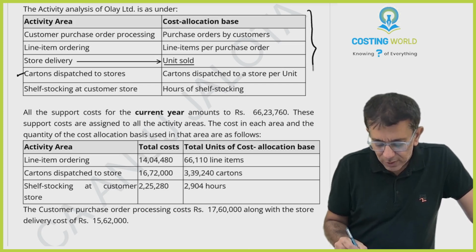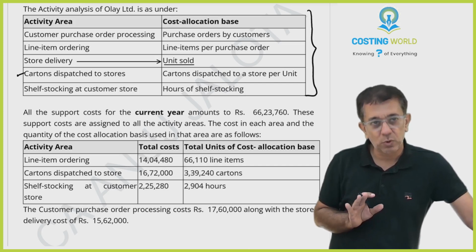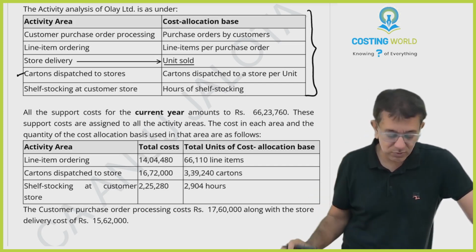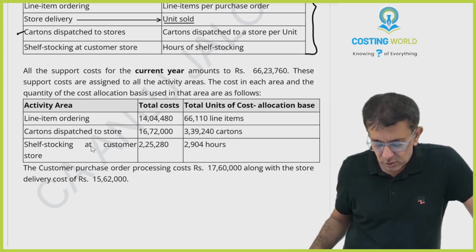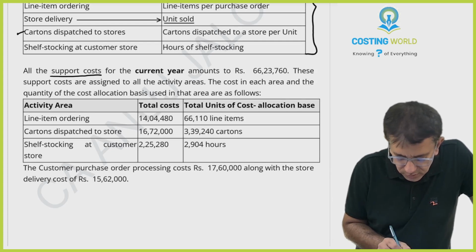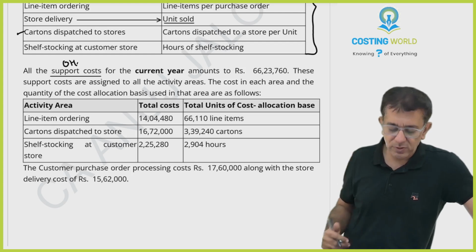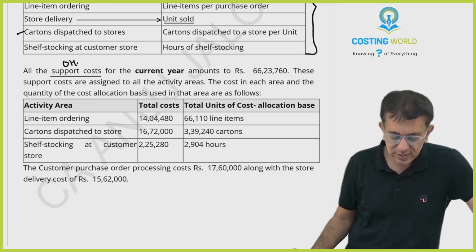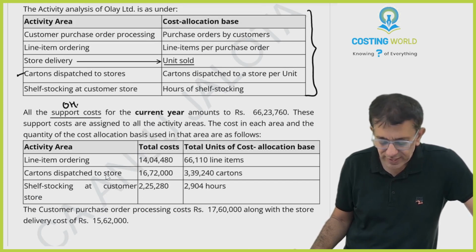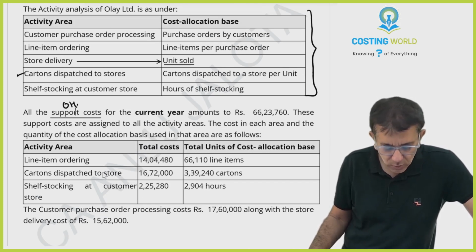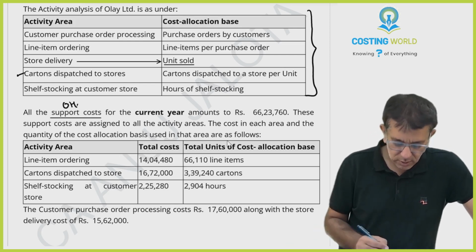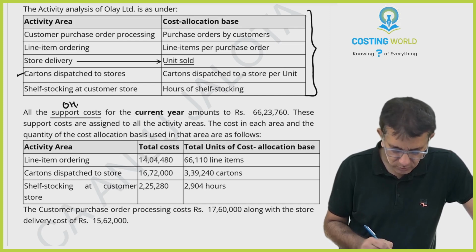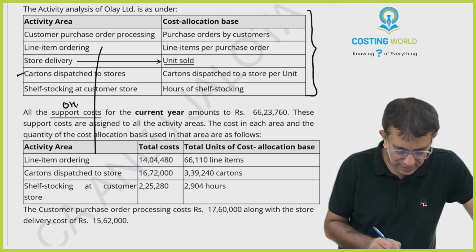Now, you will remember a question which is similar to this question that we all have done. Over there also, all these cost breakups were only there. All the support cost for the current year amounts to 66,23,760. Support cost means cost that supports the organization, means overheads. For overheads, only activity-based costing is there, no? These costs are assigned to all activity areas. The cost in each area and the quantity of the cost allocation used in that area are line item ordering 14,04,480. So therefore, this activity cost is over here.